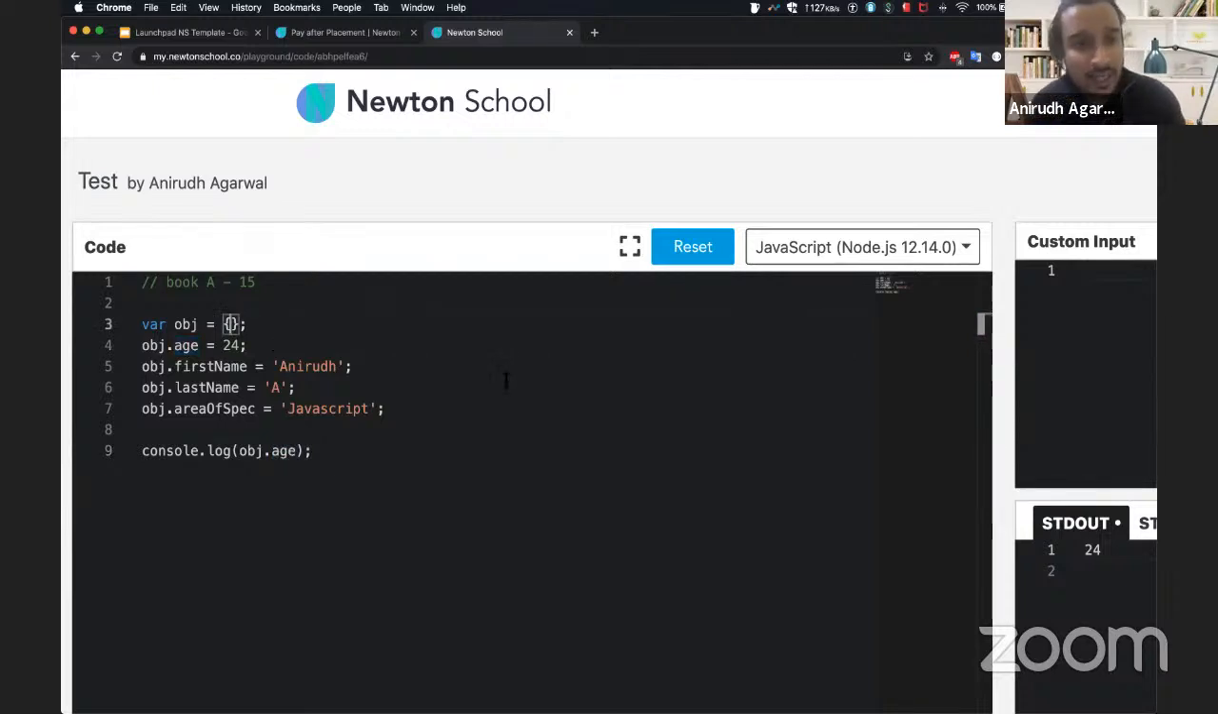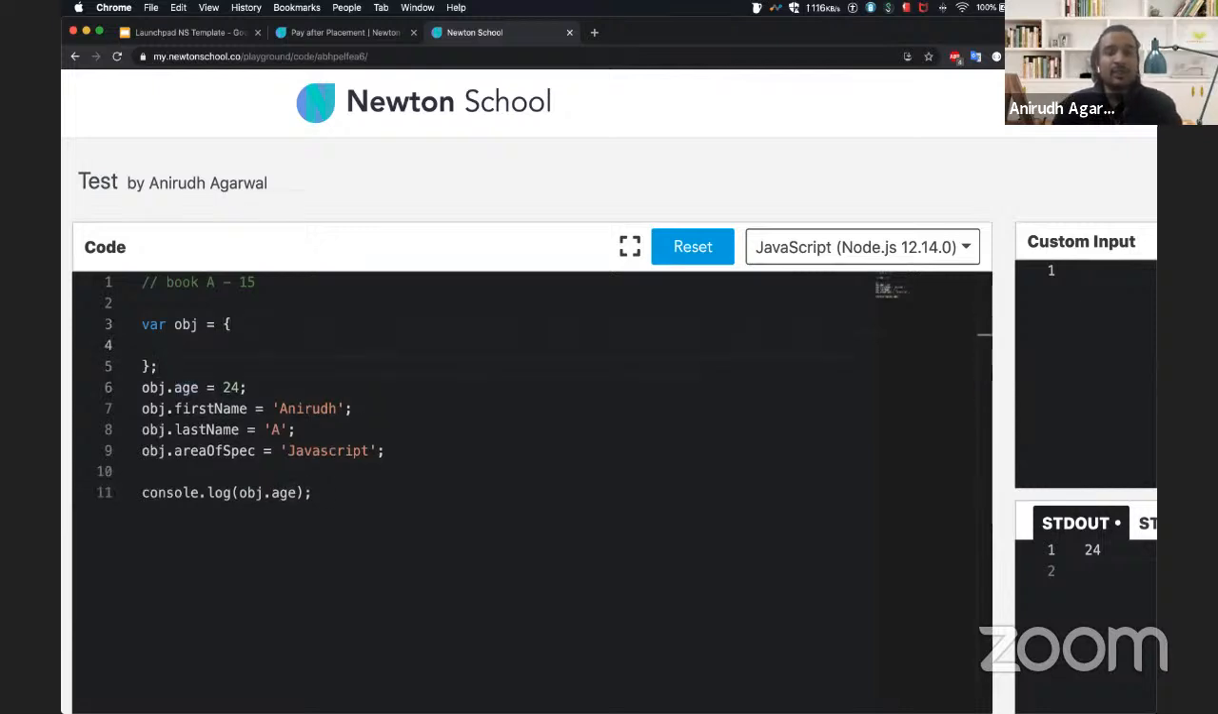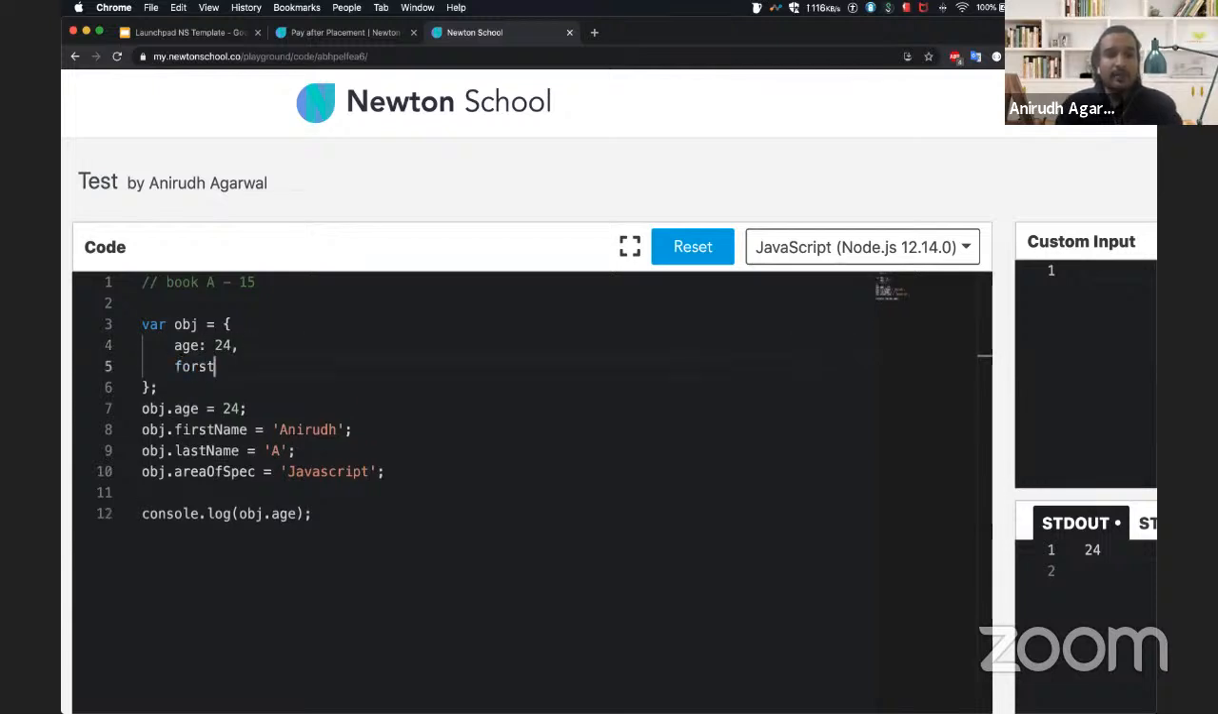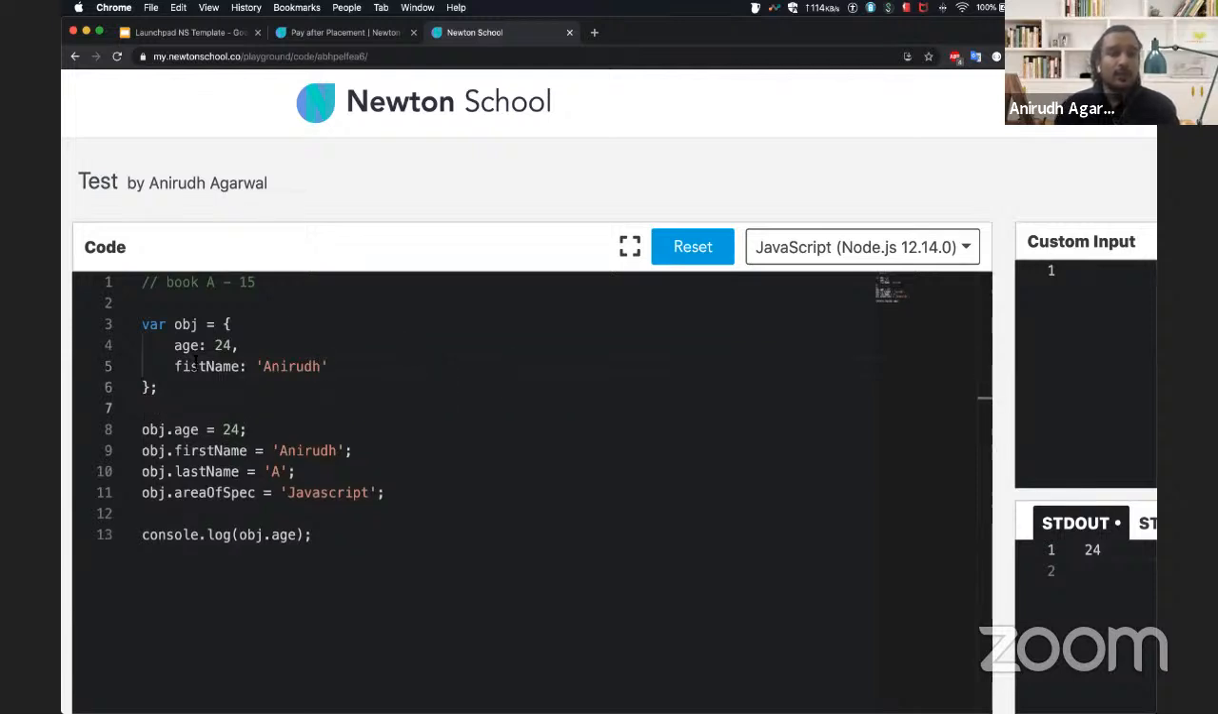Now, another thing that I could have done, since I know these values when I'm creating that object, is I can simply put these values here. So I can do age as 24. I can say first name as... so that's the syntax for it, right? While defining an object, in curly braces you can give the key followed by a colon and then any value along with it. Key colon any value.